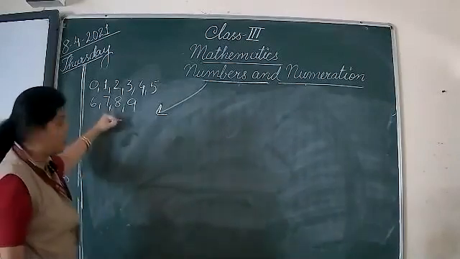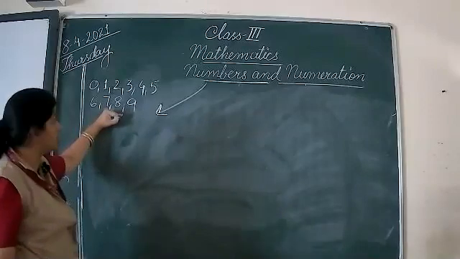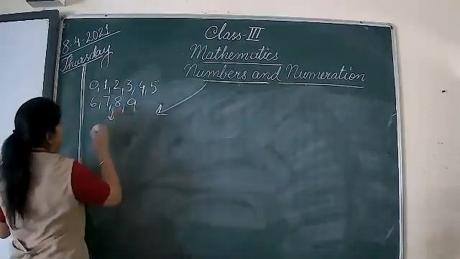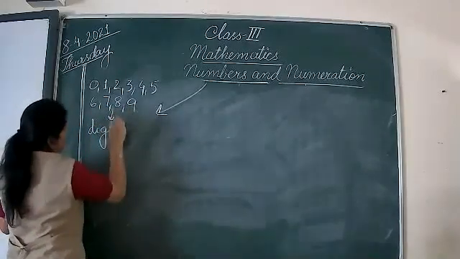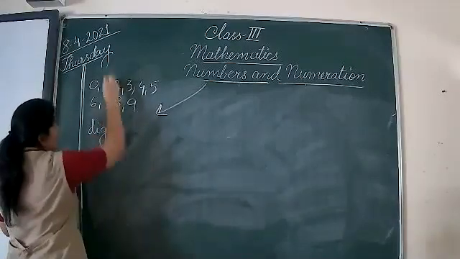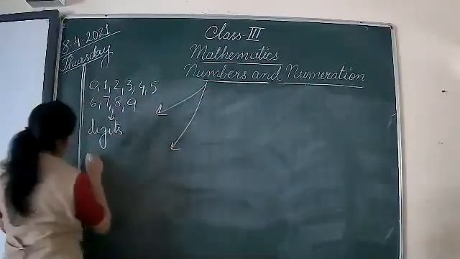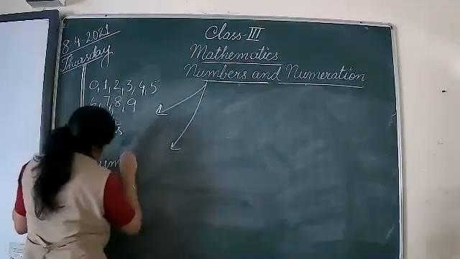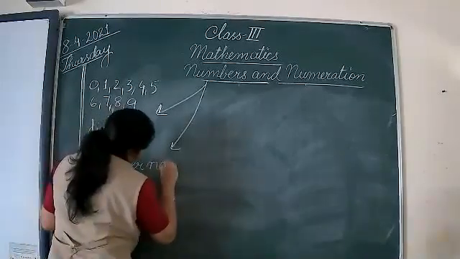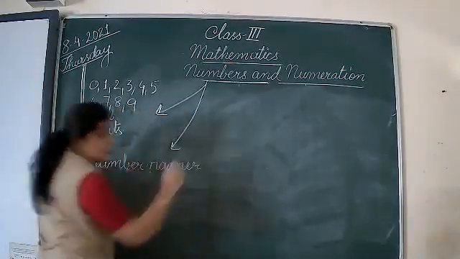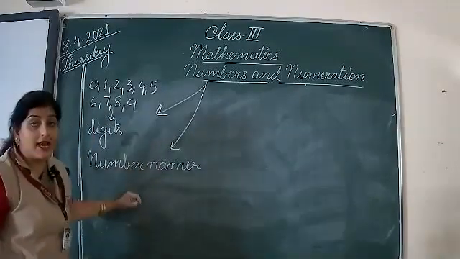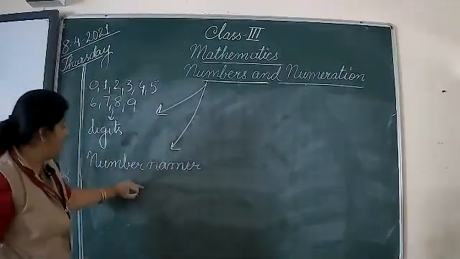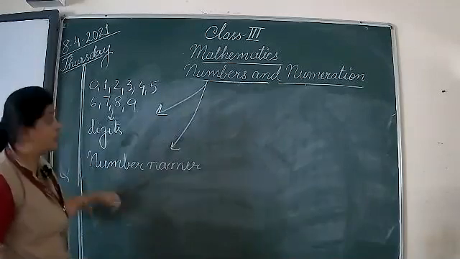These symbolic representations are called digits. The second topic that we studied was number names. And what is number names? Writing the numerals in words. So we had done many examples of it.